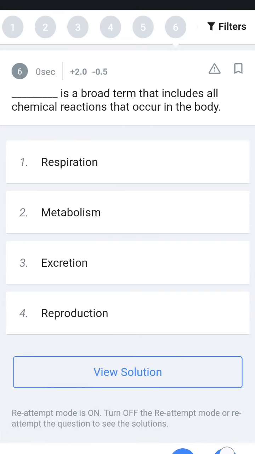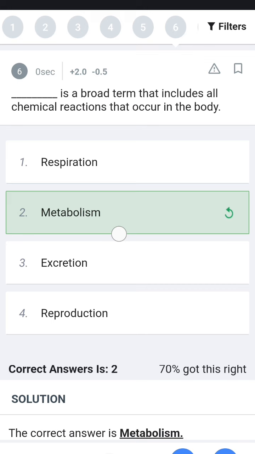Next question, this is a broad term that includes all the chemical reactions in our body. So chemical reactions in the body, all these processes. First respiration is breathing, and excretion means waste materials are secreted, reproduction means producing offspring. So the broad term is metabolism.